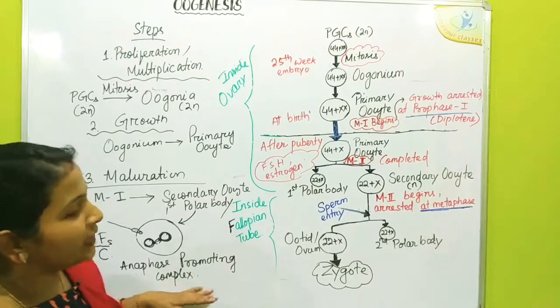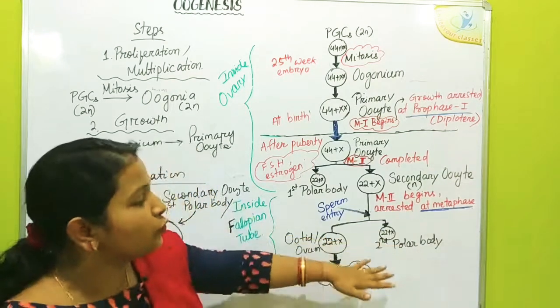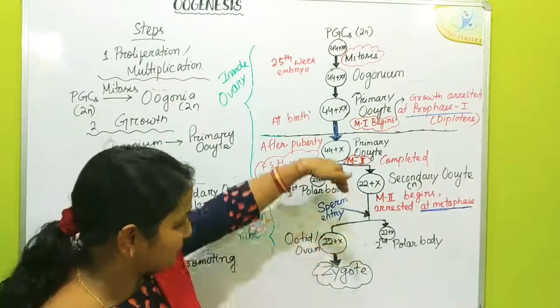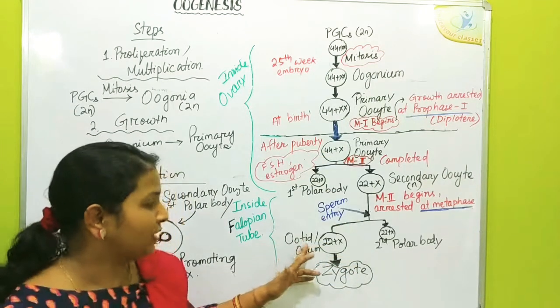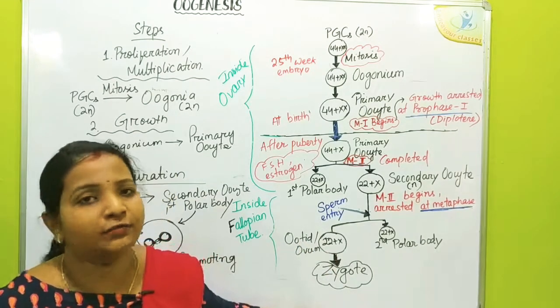Under the influence of the anaphase promoting complex, meiosis 2 is completed, and eventually an oocyte, then ovum, and then zygote is formed at the end of meiosis 2.